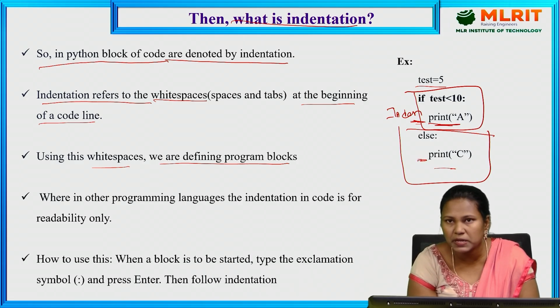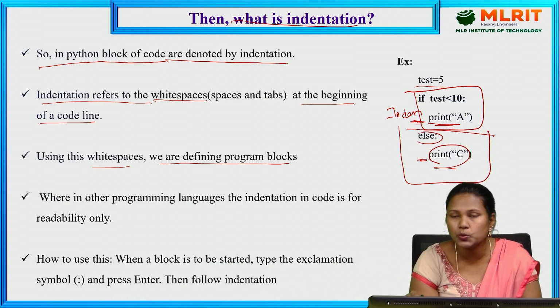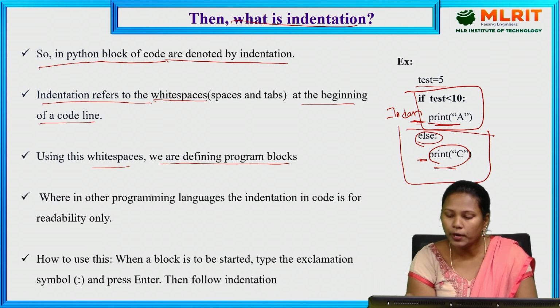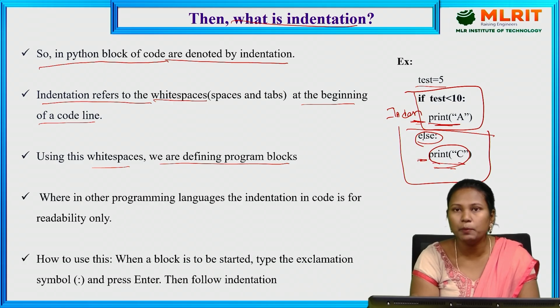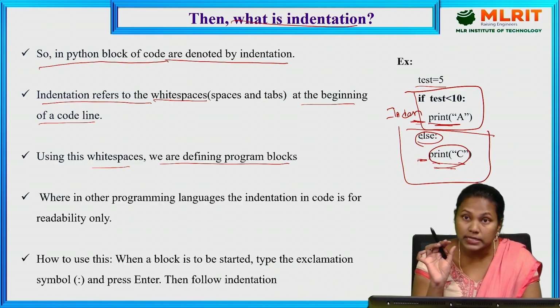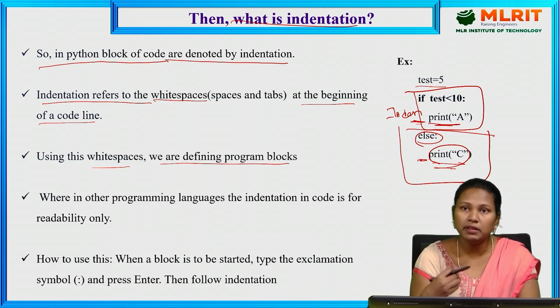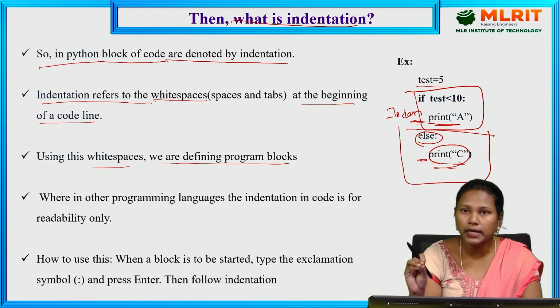This space we are calling indentation. So if the indentation is there, it means the print C belongs to the else. This statement belongs to else. By seeing the indentation only, we will understand which block the particular statement belongs to.